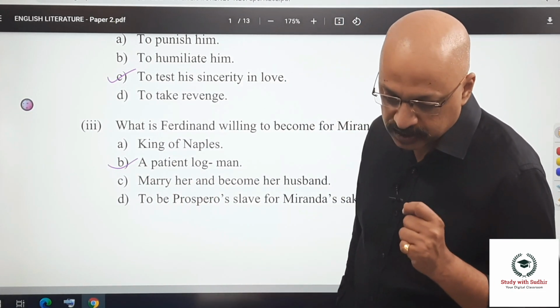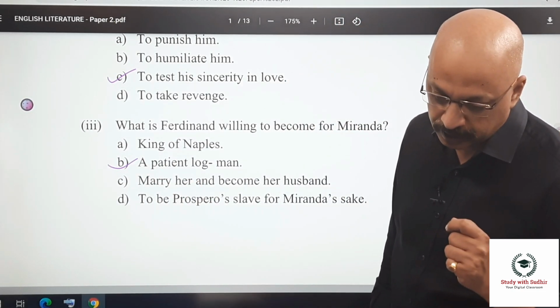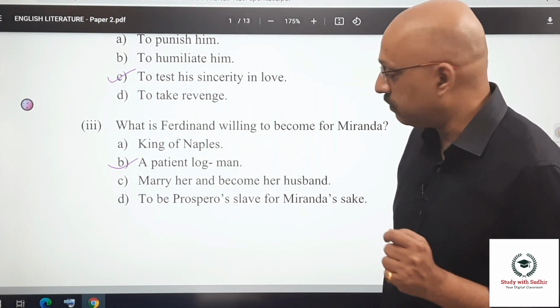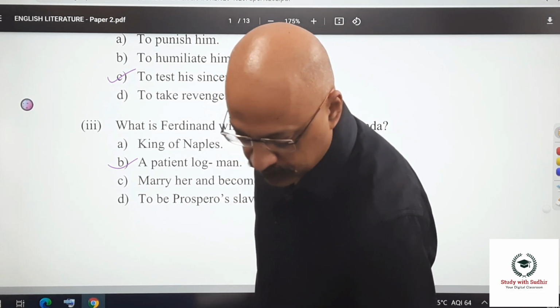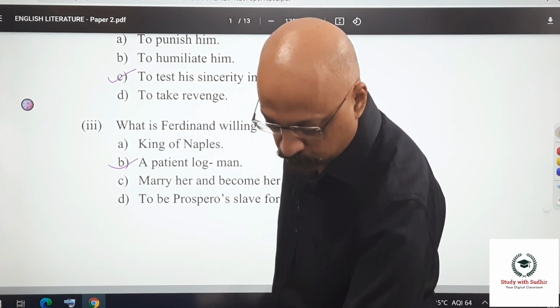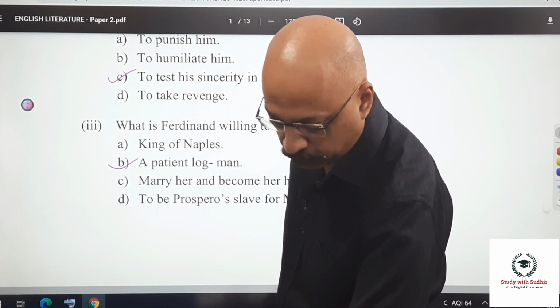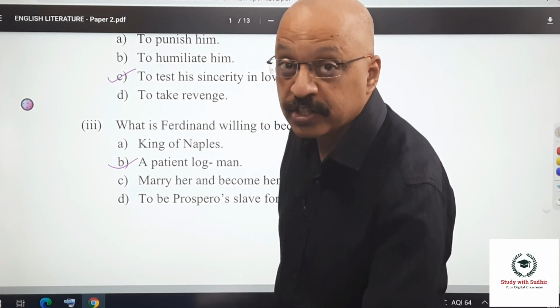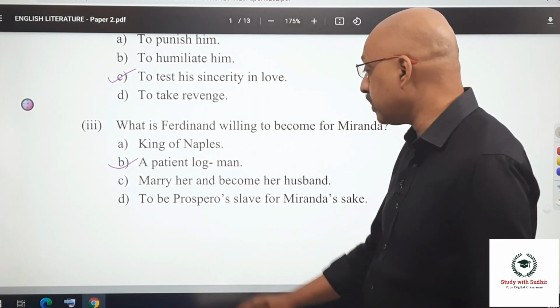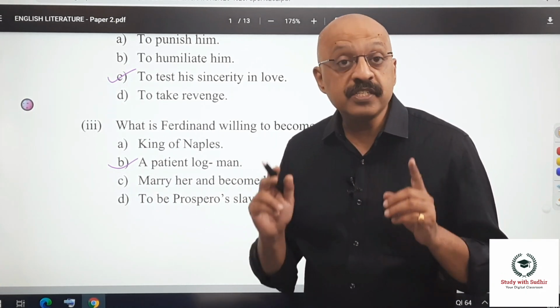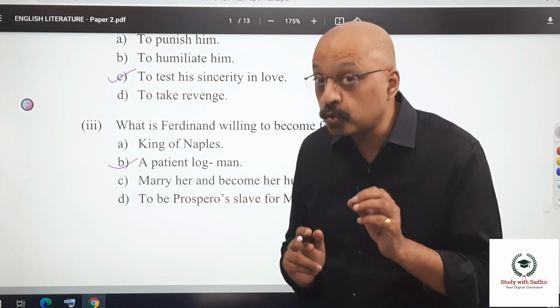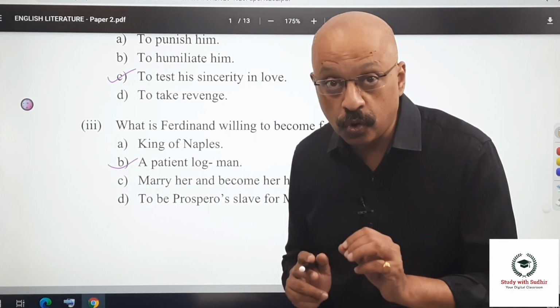And if you see line number 67, that is where he actually refers to this. He says, there resides to make me slave to it, and for your sake am I this patient log man. So you need to have read the Tempest very, very thoroughly, and that's what MCQs test you on.